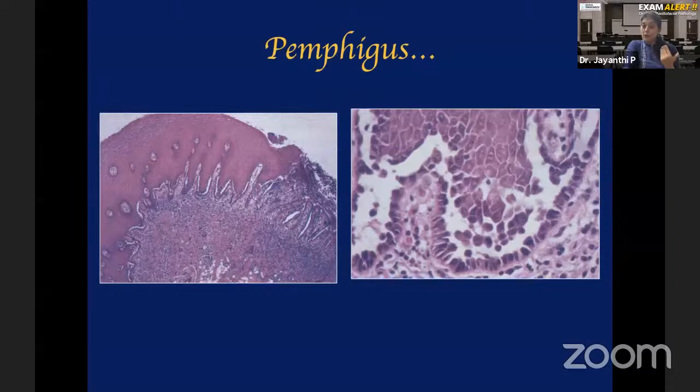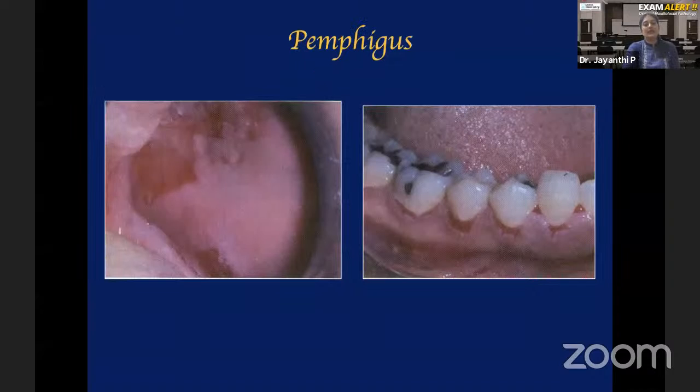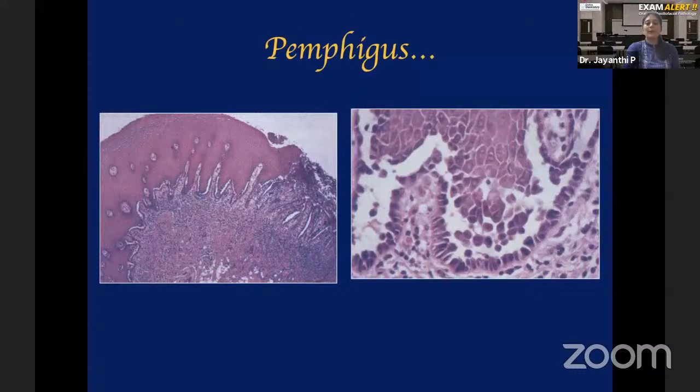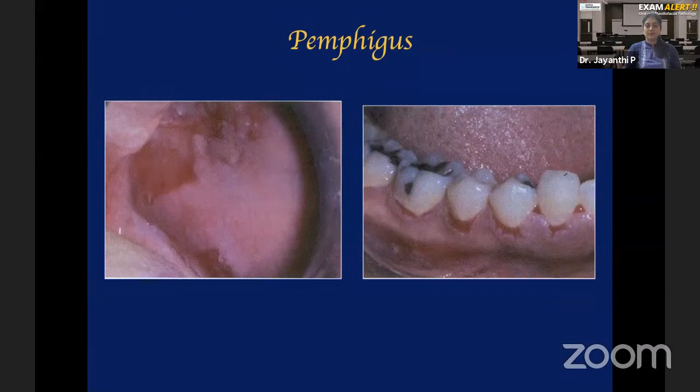Okay. Even before doing the biopsy, clinically, there can be a small clue to tell that it can be pemphigus. What is that small clue? You apply pressure on a normal appearing epithelium. Now, in this patient's buccal mucosa you see here, only this area has the red erosions. This area is clinically appearing normal, right? Now on this normal appearing area, you apply lateral pressure using your finger. What will happen if you apply pressure there? There will be peeling away of the epithelium. That epithelium in that area will peel off. This is what you call the Nikolsky sign, and Nikolsky sign is positive in pemphigus.